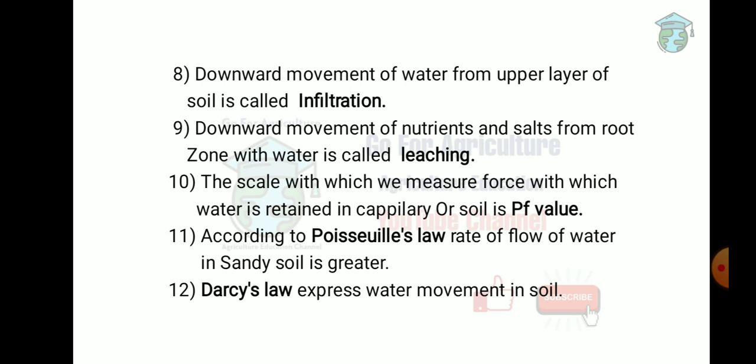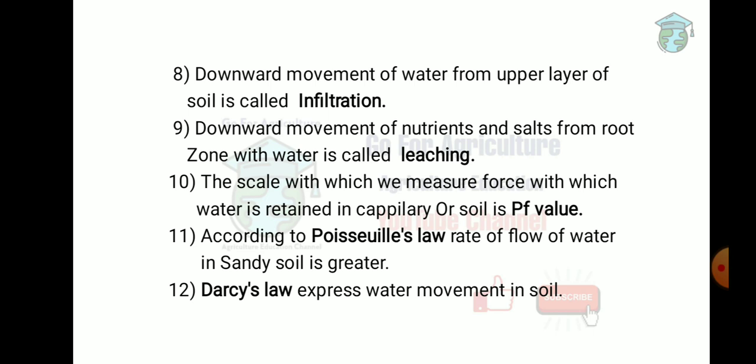So infiltration occurs in unsaturated soil, but percolation occurs in saturated soil. The difference is saturated and unsaturated, and another difference is that percolation is vertical and downward movement, but infiltration is only downward movement.